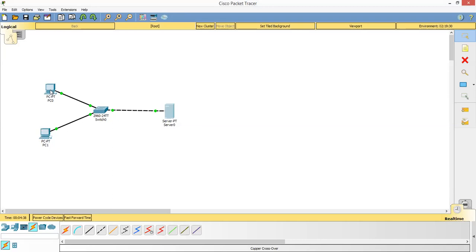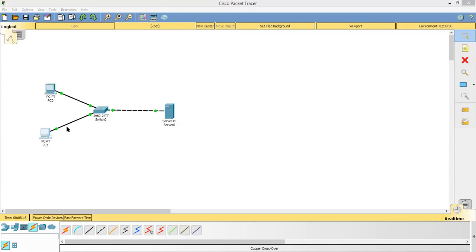I will click on PC0, go to Desktop, click on IP Configuration, Static, and the IP address I give as 10.10.10.3. Subnet mask, default gateway is 10.10.10.1, and DNS server is the IP address of the server, 10.10.10.2. So I have given 10.10.10.3 as the IP address of the first computer.